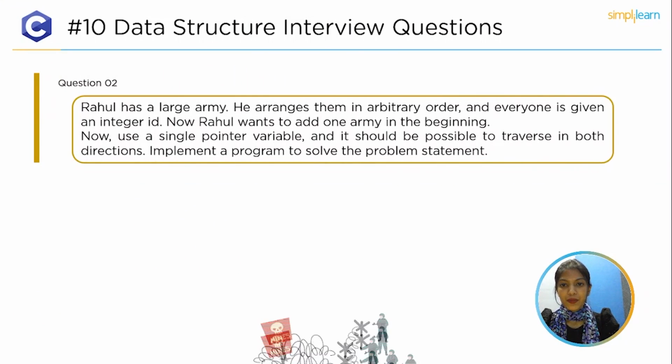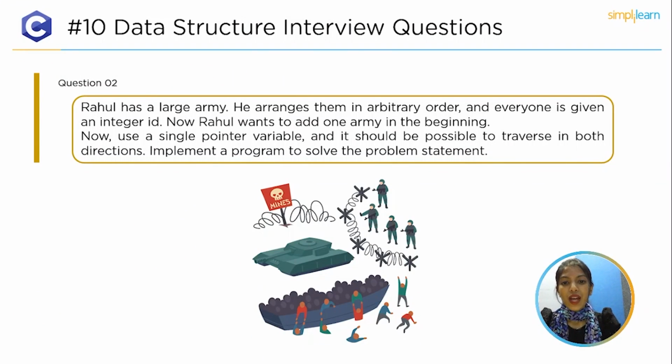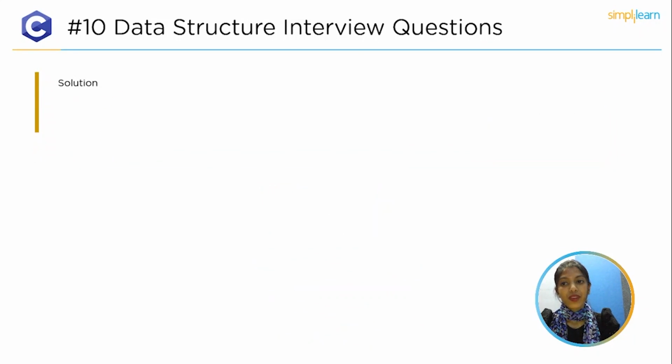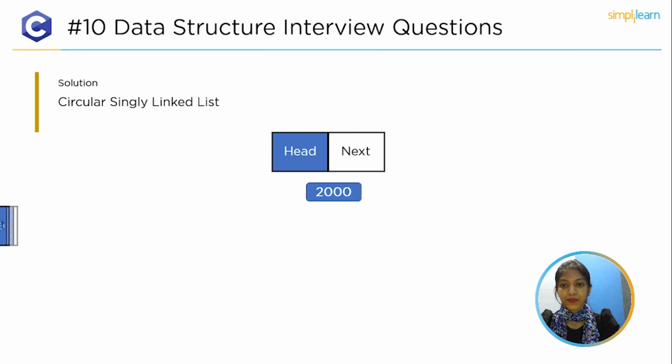The second question is, Rahul has a large army. He arranges them in an arbitrary order, and everyone is given an integer ID. So now Rahul wants to add one army in the beginning. Now use a single pointer variable, and it should be possible to traverse in both directions. Implement a program to solve the problem statement. And the solution to this problem statement is a circular singly linked list.